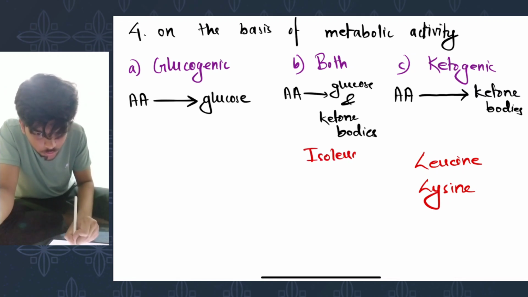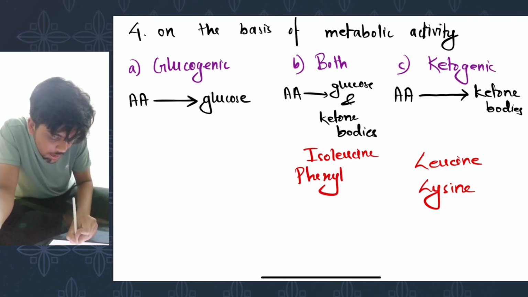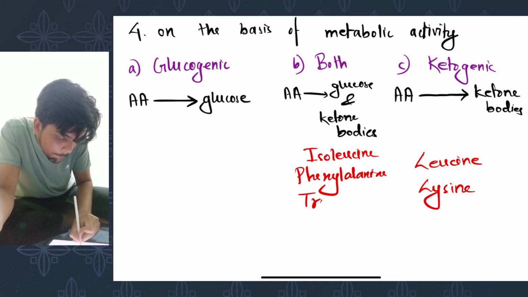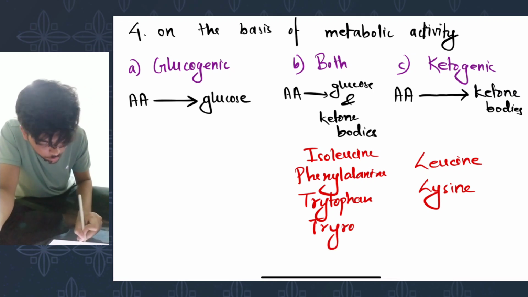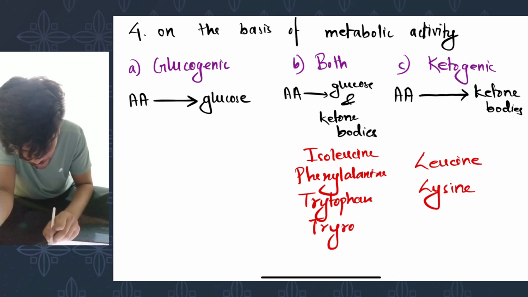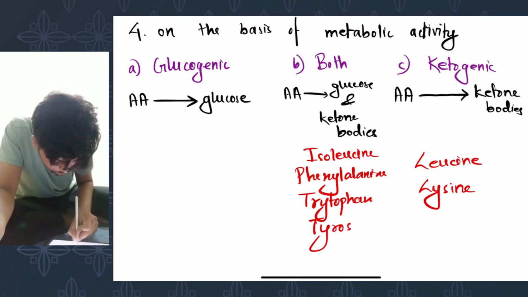Isoleucine, phenylalanine, tryptophan, and tyrosine fall under both. I got the spelling wrong. So tyrosine falls under both.